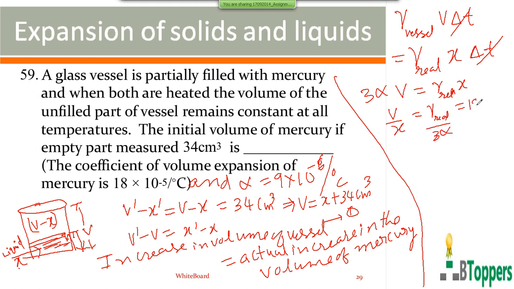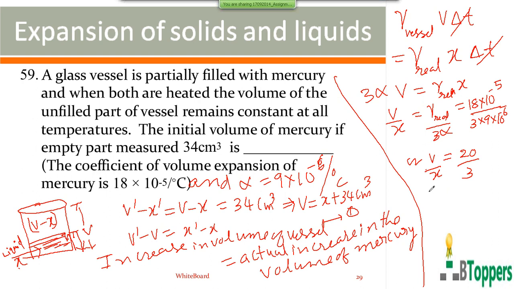Gamma real for the liquid is 18 into 10 power minus 5 per unit. Alpha for the vessel is 9 into 10 power minus 6. I have done similar calculations for the problems before. You get V by X. If you simplify this, you get 20 by 3.